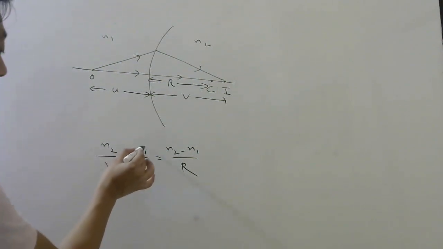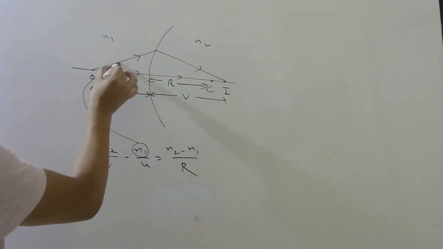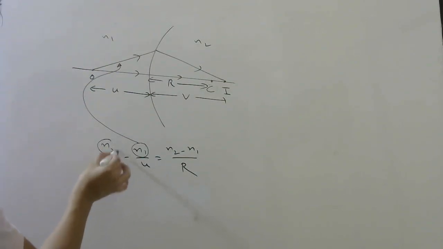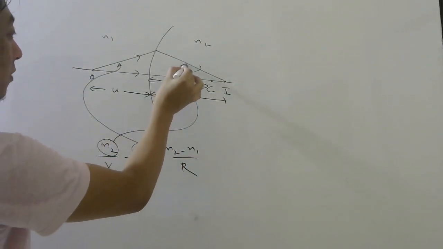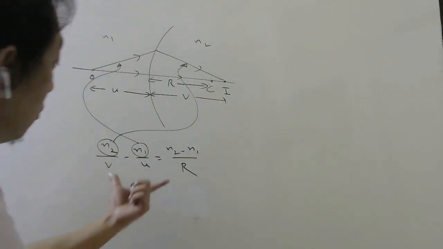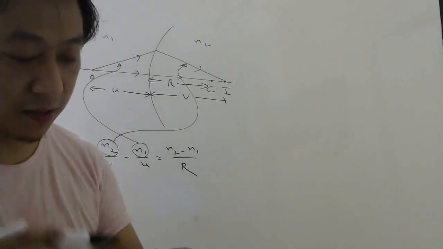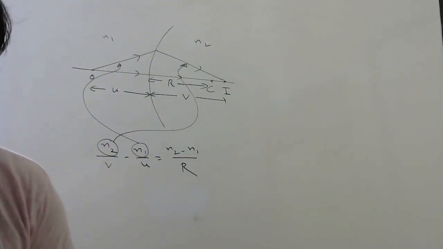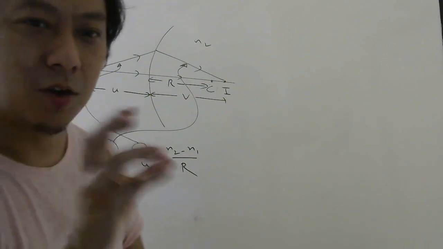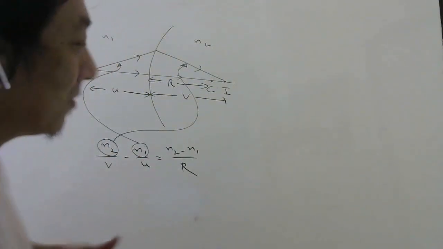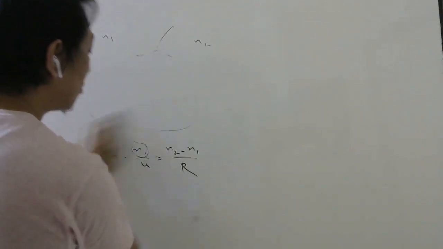n1 belongs to the medium where there is the incident ray. n2 belongs to the medium where there is the refracted ray. So whenever you use this formula for a single surface, you need to remember that. And in class also I have given a lot of importance to that point. So based on this formula, some questions we will do. See question number 43.